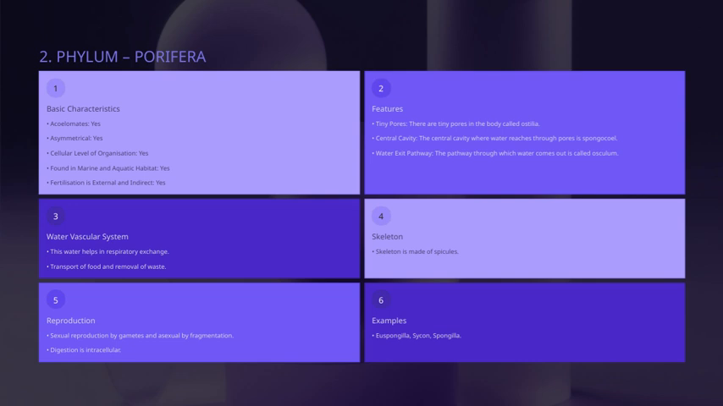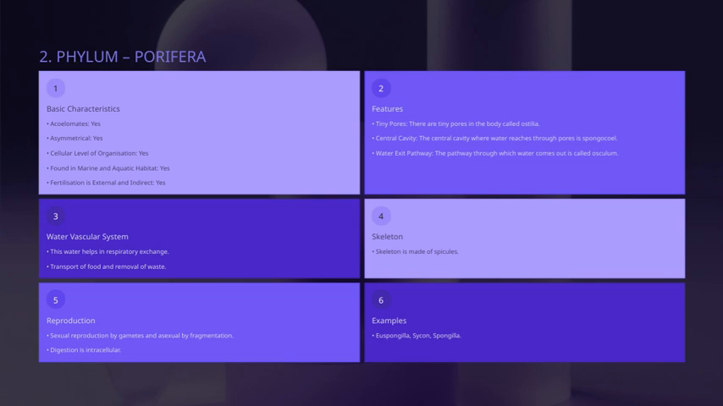Let's now focus on some key features of sponges. Their digestion process is intracellular, meaning they digest food inside their individual cells rather than through a digestive system as we know it. Sponges reproduce both sexually and asexually. Sexually, they produce gametes, sperm and eggs, and fertilization is external and indirect. Asexually, they can regenerate or reproduce through fragmentation, which helps them survive and spread.